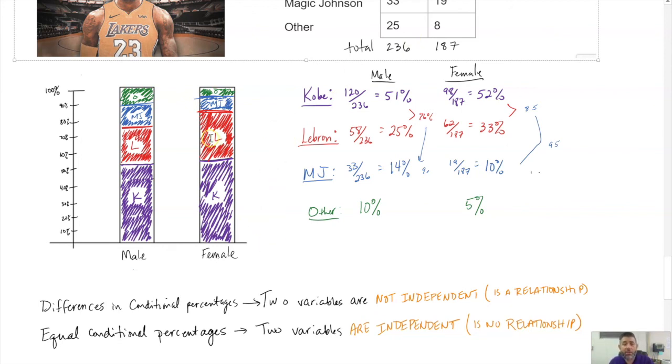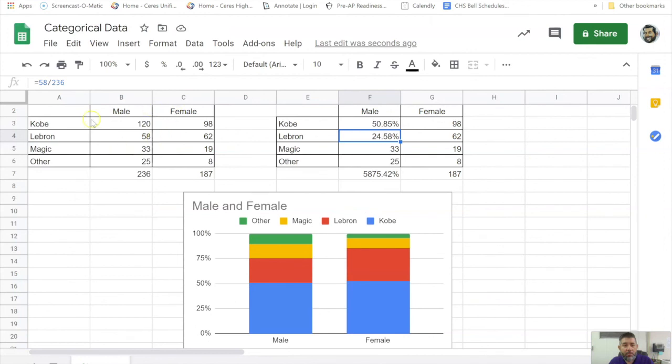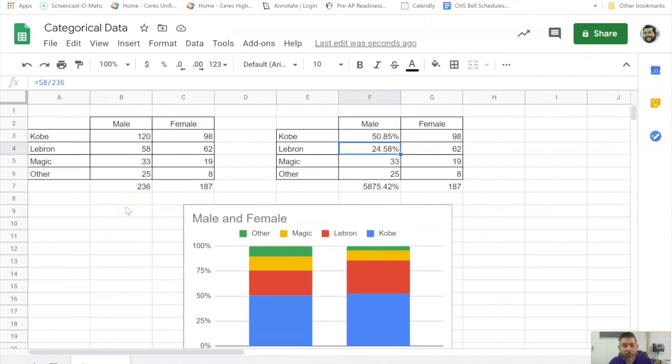In fact, you're more likely to choose LeBron if you're female than if you're male, because these are the two that have much different percentages. Okay, so that's how you make stacked bar charts for categorical data from a contingency table in a Google Spreadsheet.